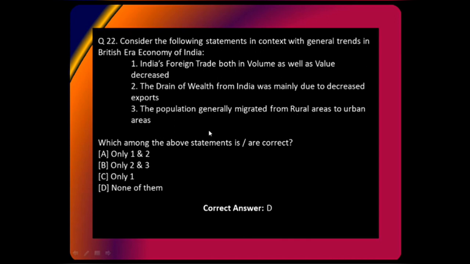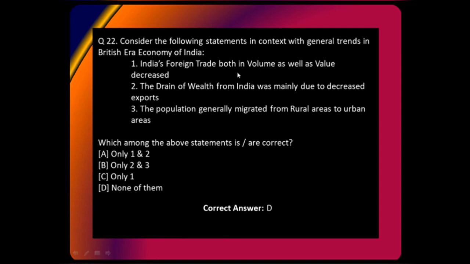Now let us come to the second point. The drain of wealth from India was mainly due to decreased exports. See, always focus on these terms. Mainly. Was it mainly due to decreased exports? No. It was mainly because Britishers were taking all the money to the UK, and technically the exports actually rose, right? There was a rise in exports. All right, so not because of this. That is why this statement is incorrect. Let's come to the first statement.